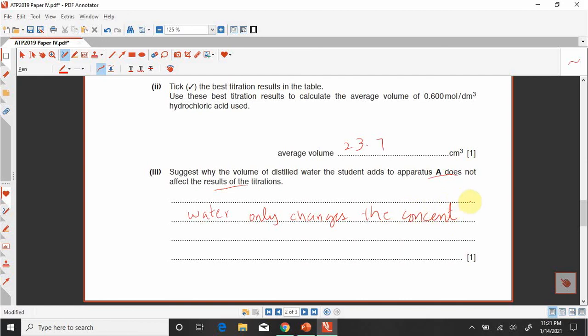There is only one mark, so you have to write any one idea: changes the concentration. Second point you can write is that when we are adding the water, it does not affect